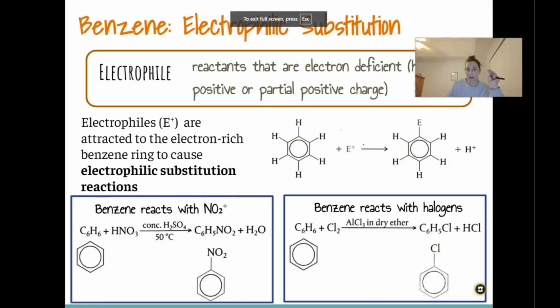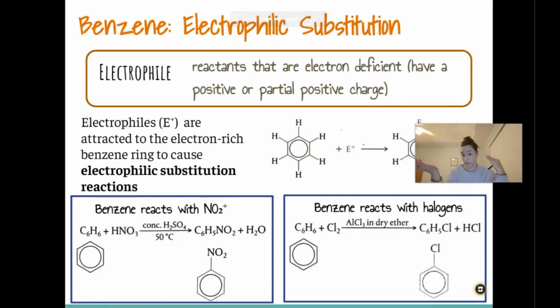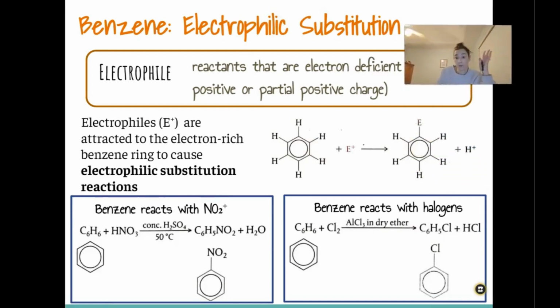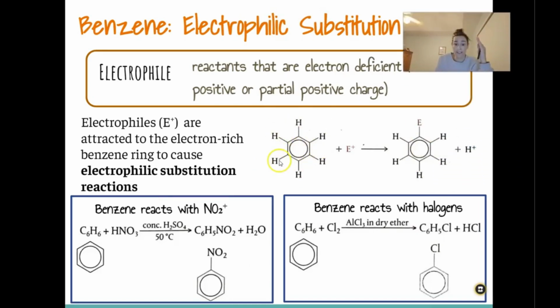So an electrophile is something that loves electrons. So instead of having more electrons in it, it is going to have partially positive charges. So they're going to be attracted to the electron-rich benzene ring. So that is what is going to allow it to want to take the place of one of the hydrogens on the ring, because these are attracted to all this negative charge in this ring here. So for example, benzene can react with NO2+ here, and I'll show you how that happens.